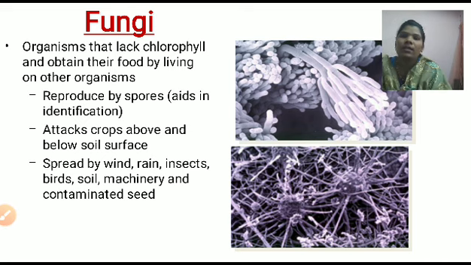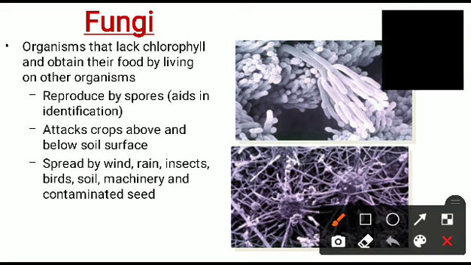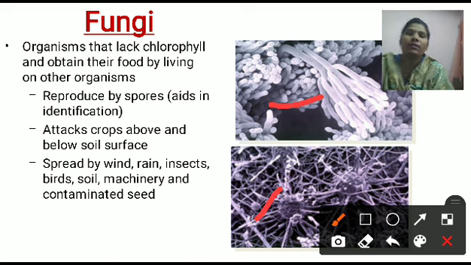Fungi, here you can see in this picture, these are different types of fungi. They are organisms that lack chlorophyll and obtain their food by living on other organisms. They don't have chlorophyll, and that's why they have to get food from living organisms. Okay, here they reproduce by spores.